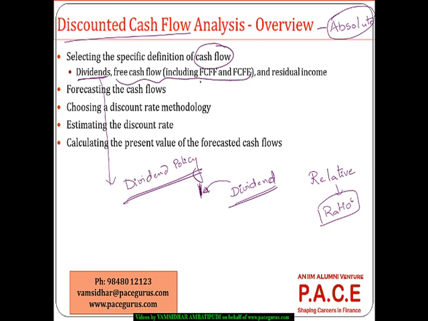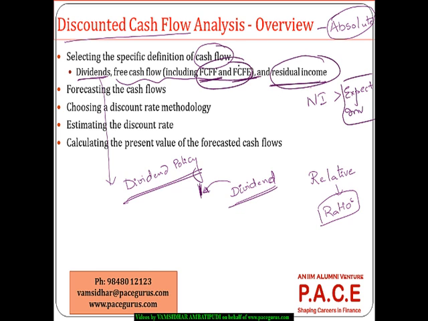So that is what we are calling free cash flow to the firm and free cash flow to the equity. So that is one thing we are defining as a cash flow. And in some cases, we will be defining the residual income: the profit, the net income the company has generated above the expectations of the investors. We'll talk about it in detail, but these are the three different definitions of cash flows. I can have dividend as the cash flow, the free cash flows, and the residual income.